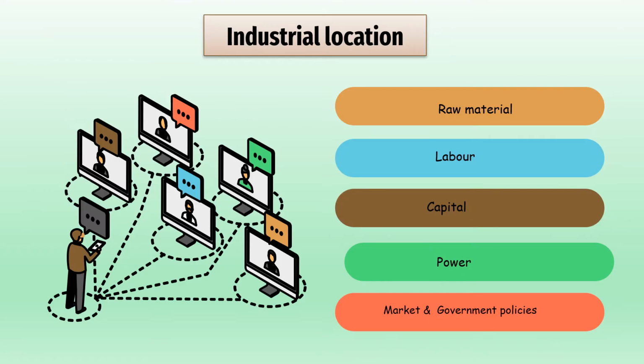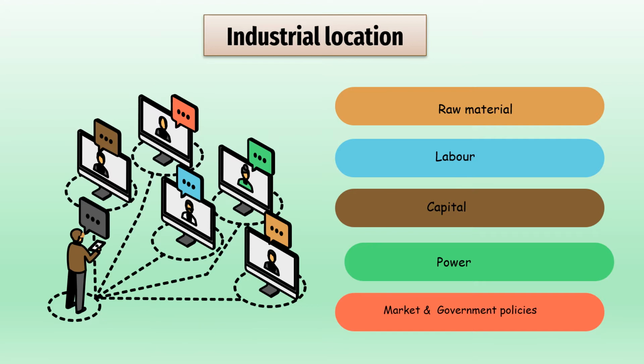Now let's look into the factors that an industrialist will look into while setting up his factory. First one, raw material. The industrialist will look into the distance and the availability of the raw material that his factory requires to produce the goods. Second one, availability of cheap, skilled and unskilled laborers.